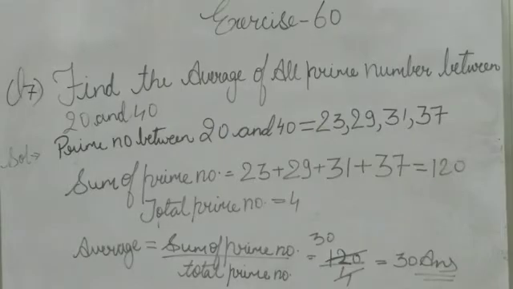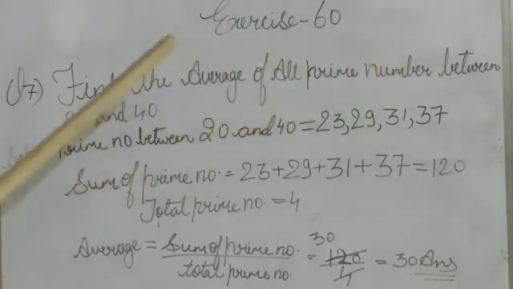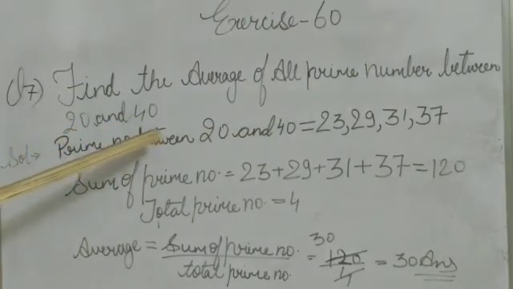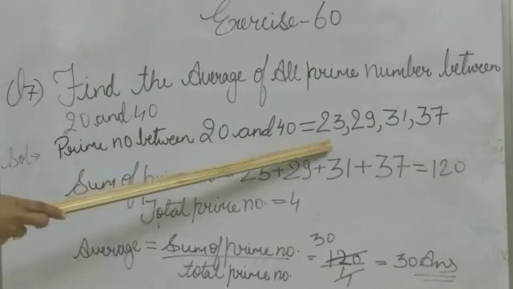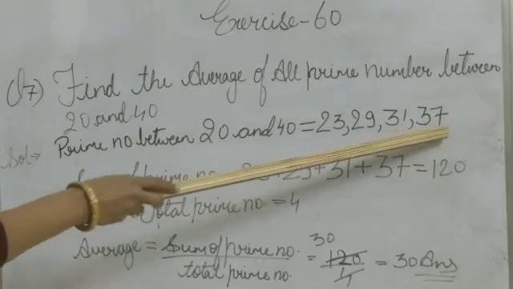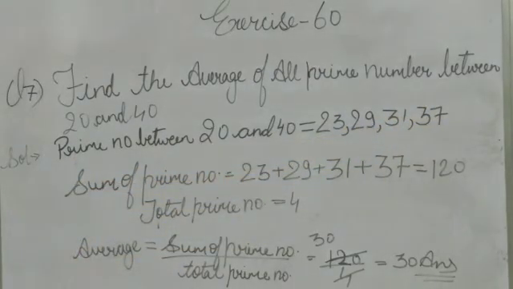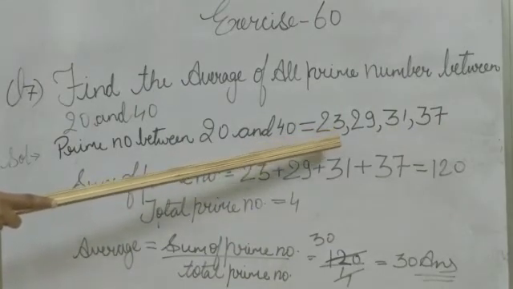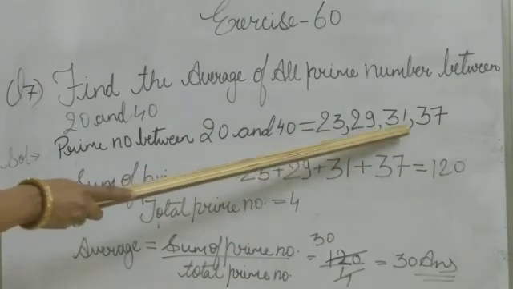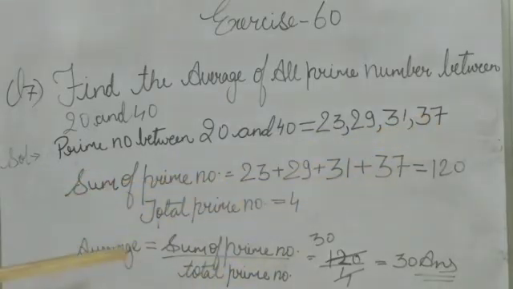Let's solve the next sum. Sum number 7. Find the average of all prime numbers between 20 and 40. Prime numbers between 20 and 40 are 23, 29, 31 and 37. You know what is a prime number? A prime number is divisible only by itself and 1. That is called a prime number. Then those are 23, 29, 31 and 37.